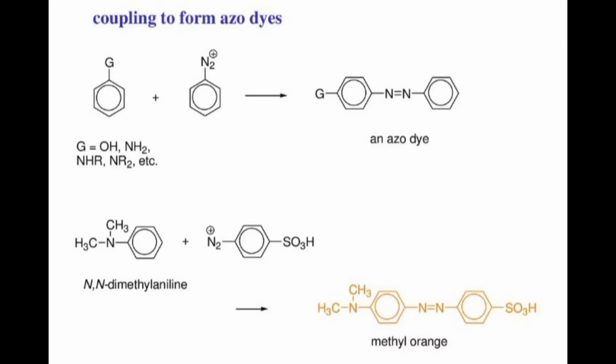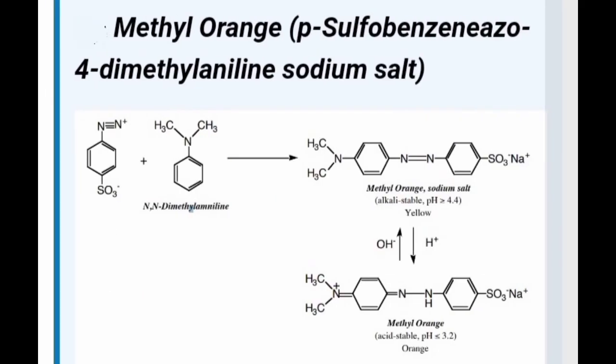In the next, let us see in detail NN dimethyl aniline with diazonium salt or diazonium ion. In a similar way, the nitrogen of the diazonium group combines with the carbon present at the para position of NN dimethyl aniline.